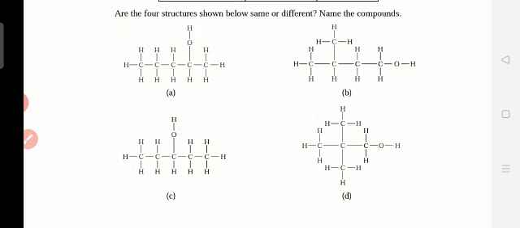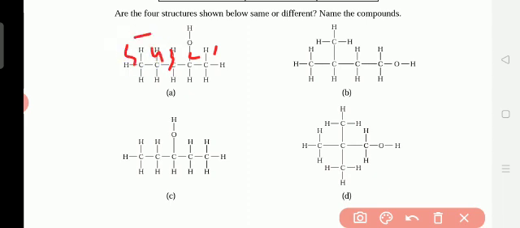Here four structures are shown below. Same or different? Name the compounds. For example, how many carbons are here? 1, 2, 3, 4, 5. Five carbons means pentane, but here one hydrogen is replaced by OH. If OH is added to a parent hydrocarbon, it is called an alcohol. So it is pentanol.